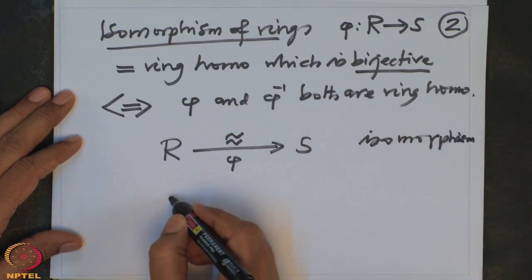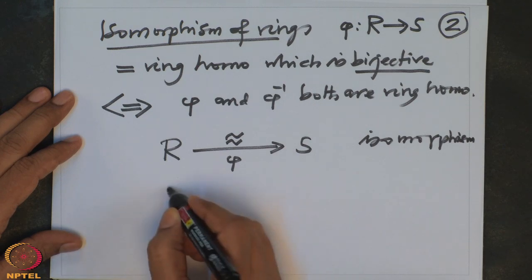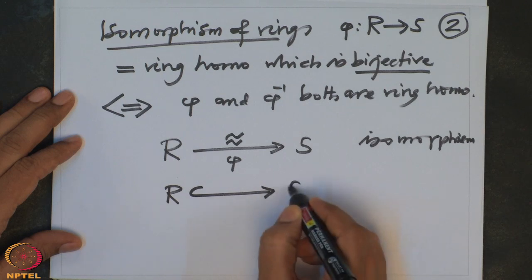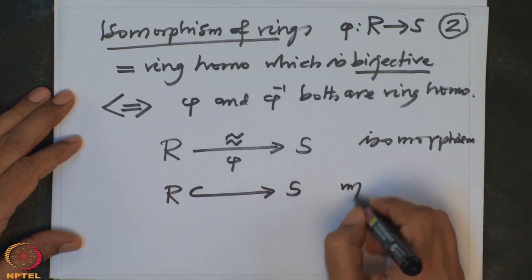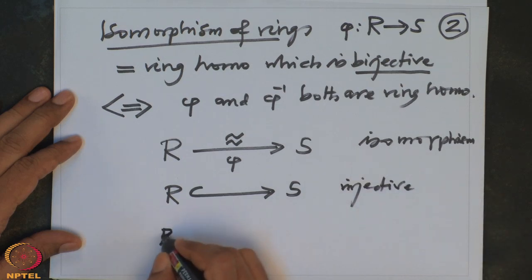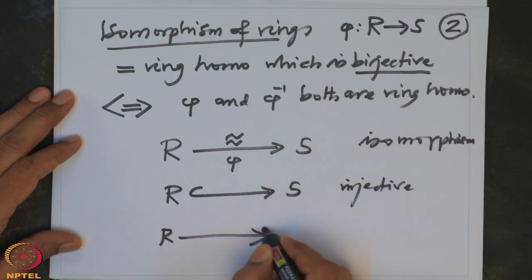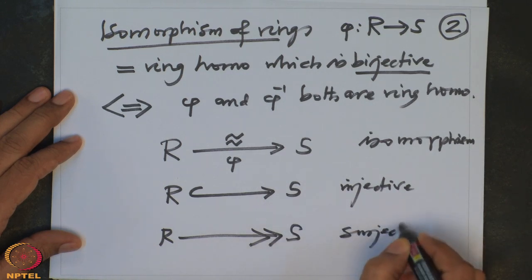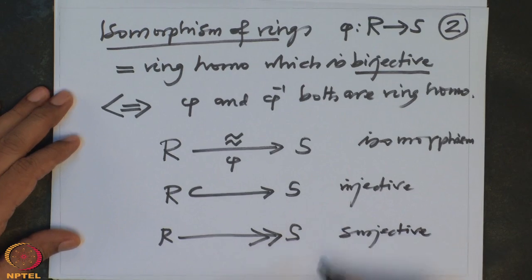And for injectivity, normally one writes R hook arrow S. So this means injective. And for R to S, surjectivity is denoted by putting two arrows. This is surjective. This is the standard notation we will adopt in this course.